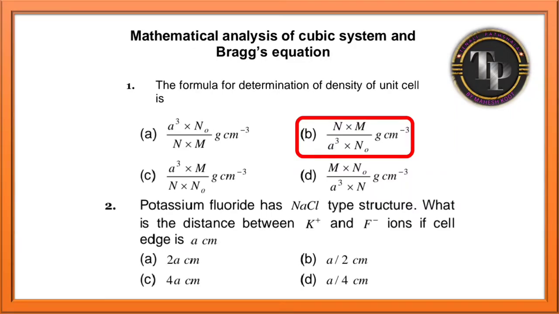What about the second question? Potassium chloride has NaCl type structure. What is the distance between K plus and Cl minus ions if cell edge is A centimeter? Correct answer is A by 2 centimeter. Just go on calculating it, you will get A by 2 centimeter.